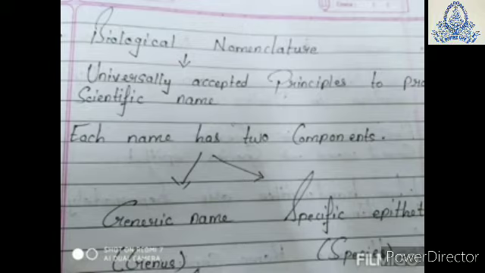You have already studied genus and species in 9th standard, but we will revise them in our upcoming session on taxonomy. As this system provides two components in a name, it is also called binomial nomenclature. Binomial means two.